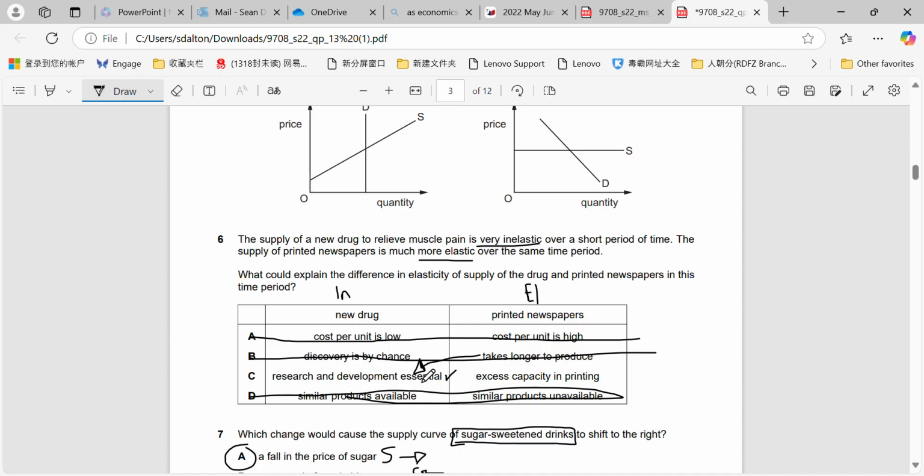Right? Because research and development will have to be ongoing before we can actually produce the product on a large scale. So short run, the time taken up by research and development will make it inelastic. If there's excess capacity in printing, then the printed newspapers can become elastic because they will have spare capacity and will be able to increase their supply levels very quickly over a short period of time. They don't have to wait on obtaining capital equipment to be able to increase their supply levels.